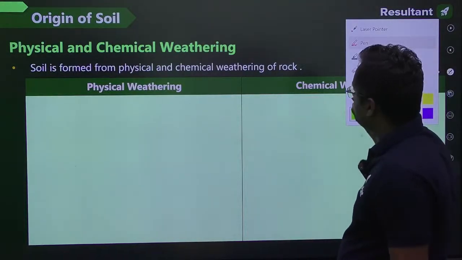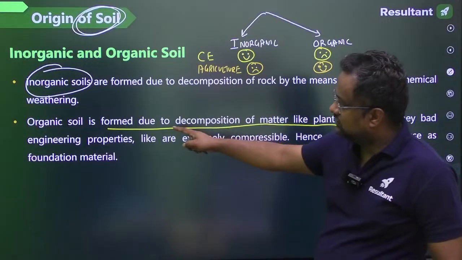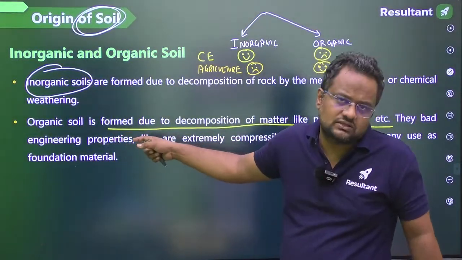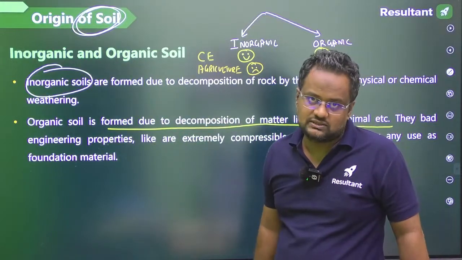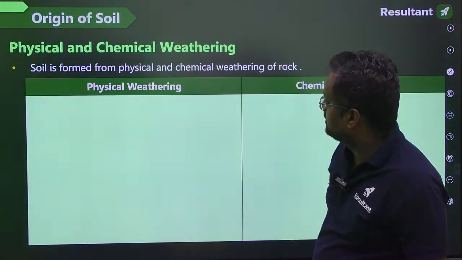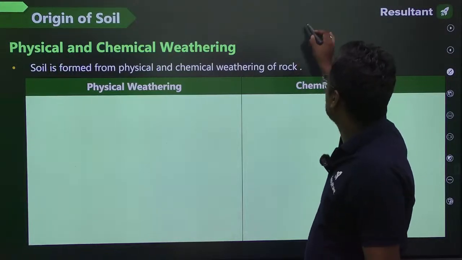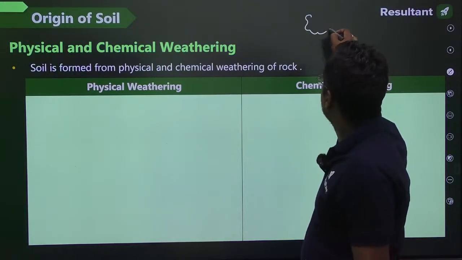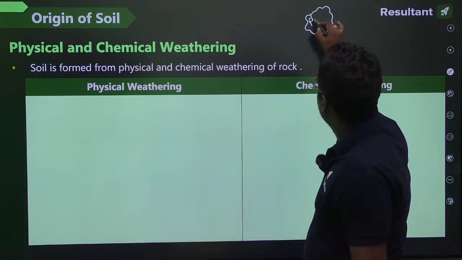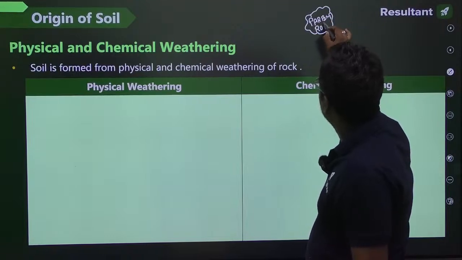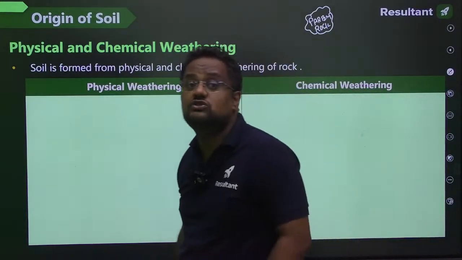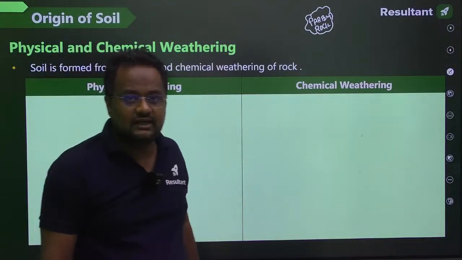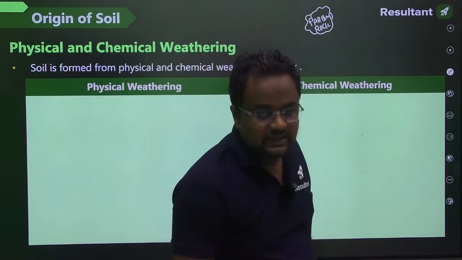Now guys, I told you that organic soil is not important for us because the strength is not good. We are more dealing with the inorganic soils. So guys, how are inorganic soils formed? They are formed from rock. Like this is a parent rock. From the parent the child will form. Now disintegration will take place, disintegration means breaking. Weathering will take place or erosion will take place.